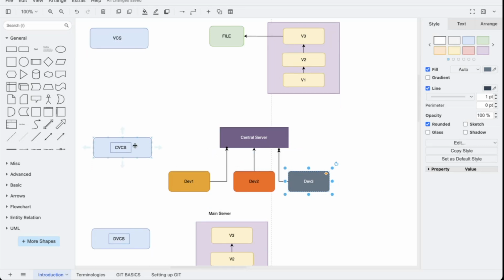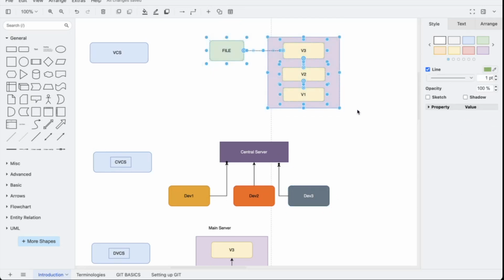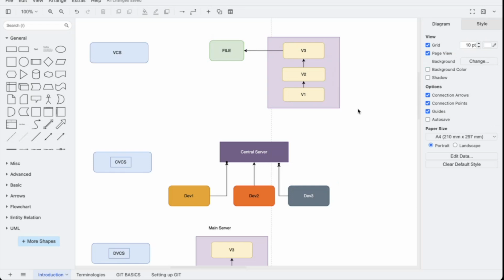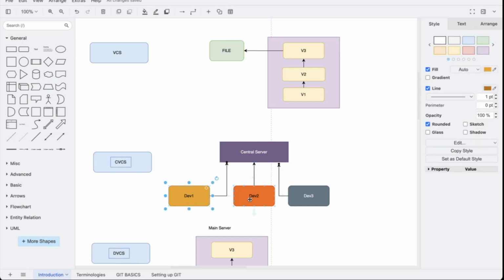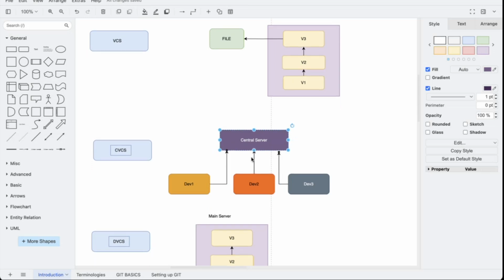But the problem in local or centralized is, first of all, local is not at all a collaborative approach, because it is only with the person who created or maintains it. In the central, you have a common place where you can put all these files and maintain them. But again, it is a central server. If the central server is going down, then you are done. If dev2 wants to pull the changes written by dev1, he cannot get them because the source is central. So this is what CVCS is, Central Version Control System.